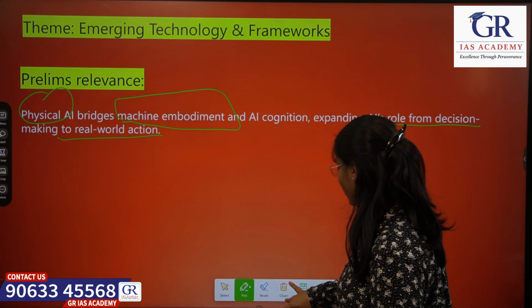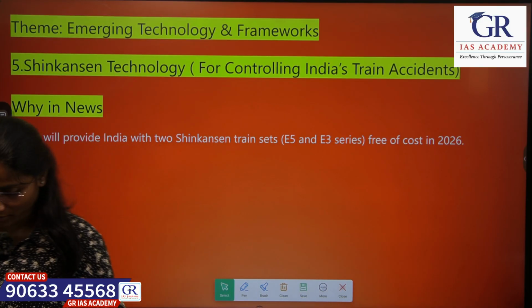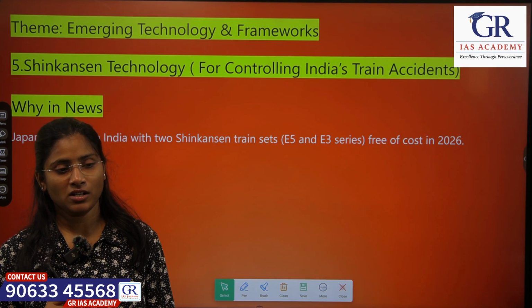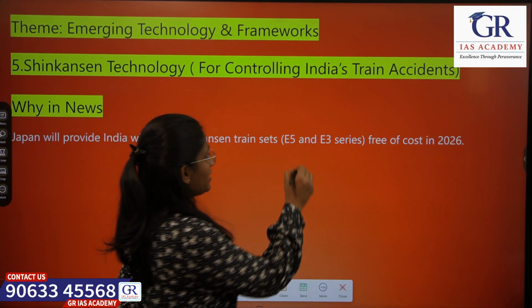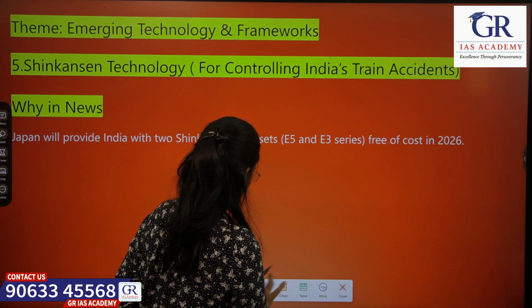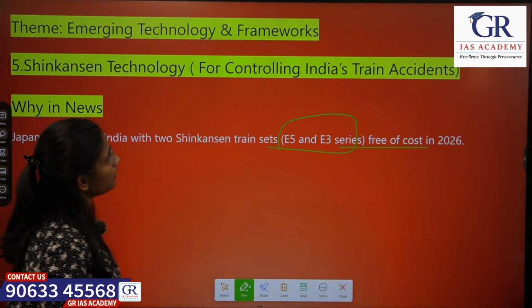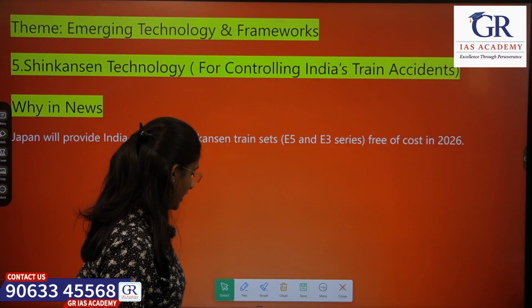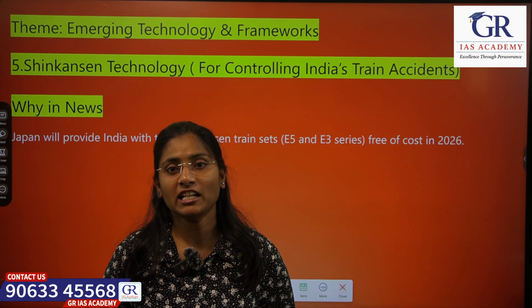Okay. Now let's move to the next topic. Shinkansen technology. What is Shinkansen technology? So why is it in use? Japan is giving 2 trains to India, E3 and E5 series, free of cost. So what is so special about Shinkansen technology and why is it used? To avoid train accidents. So Shinkansen technology helps us to avoid train accidents.